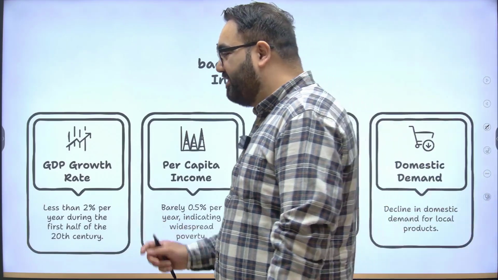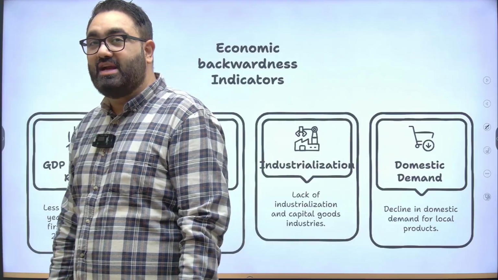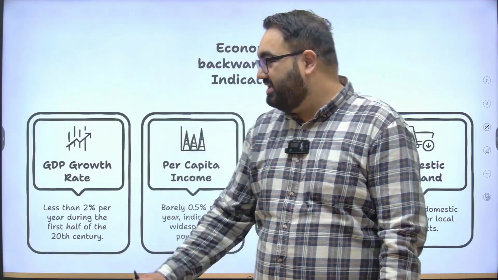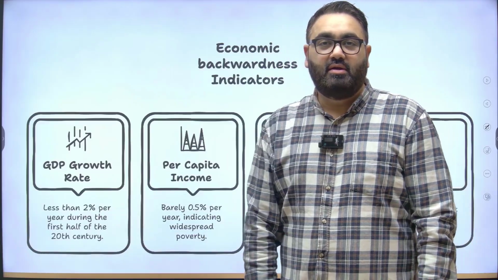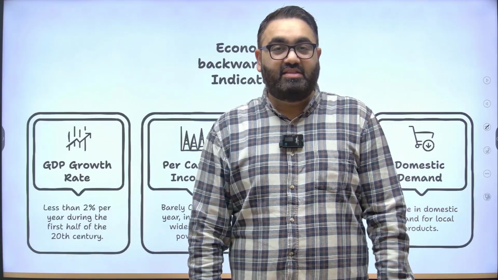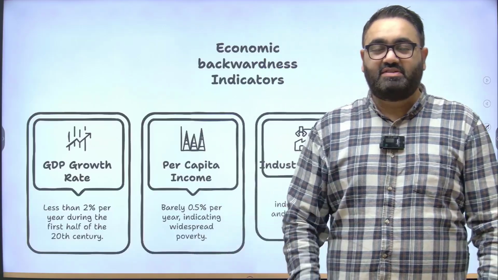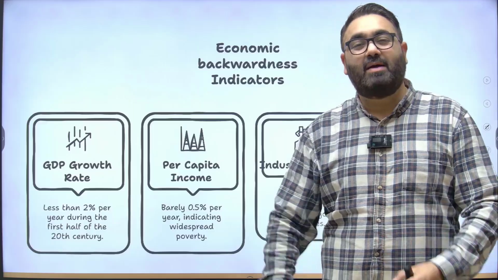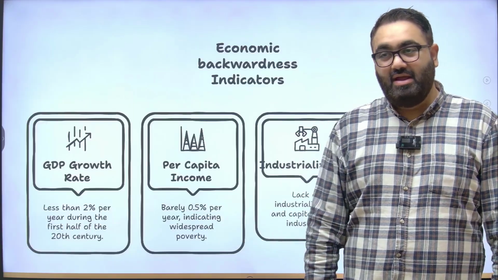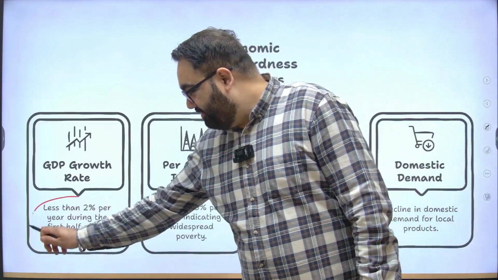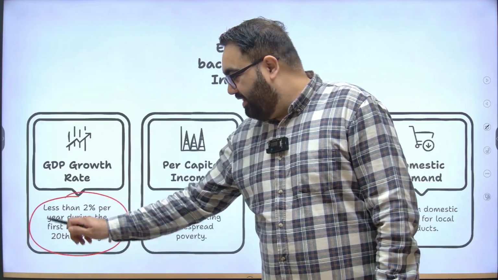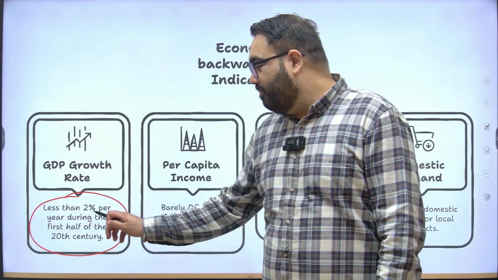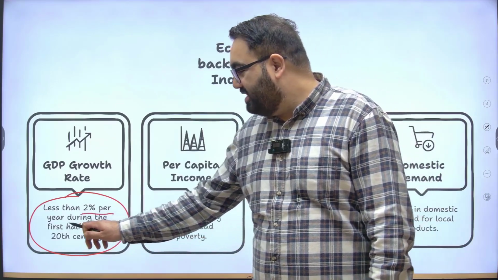If you look at some of the numbers, some startling numbers that will tell you the story of India at that point of time, let's look at that. Let's look at the GDP growth rate. These days, when the government releases a GDP growth rate of 6%, 5.5%, etc., we say it's low. We should have been 8, 9%. Imagine this situation. In the first half of the 20th century, India's GDP growth rate was about 2% per year. Just 2%.